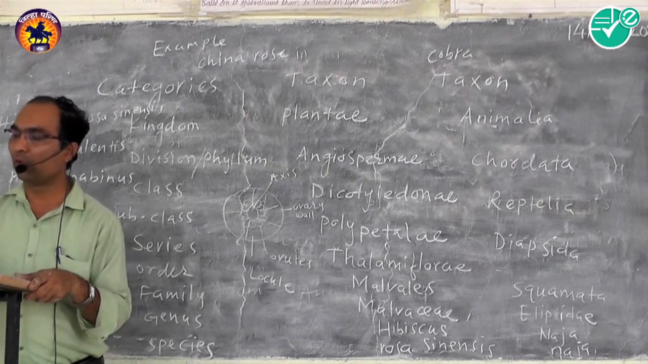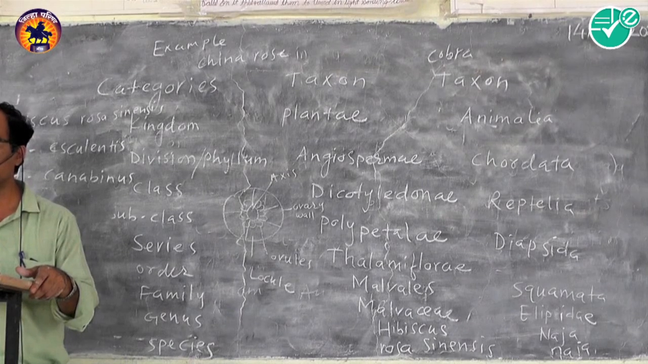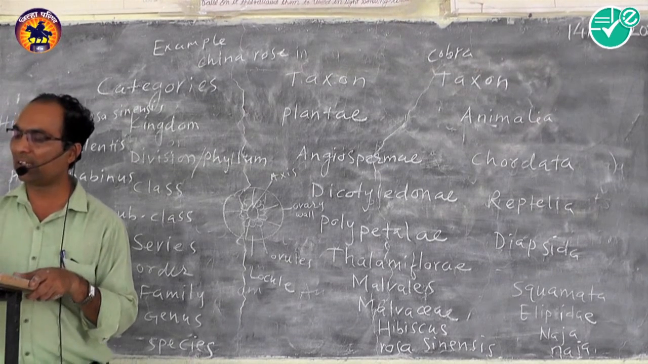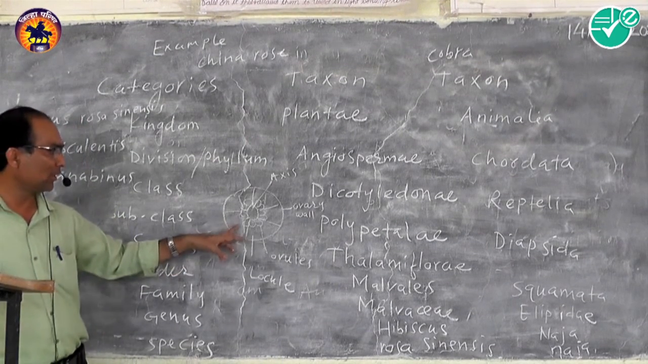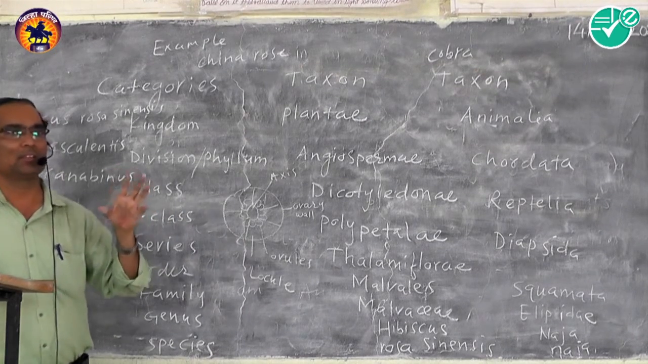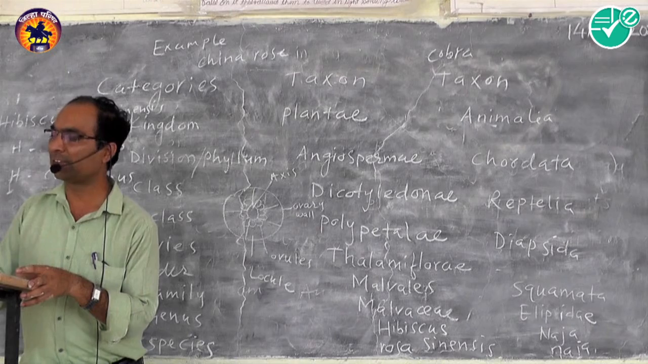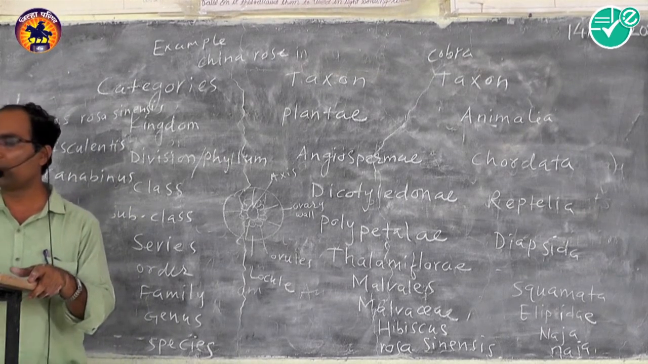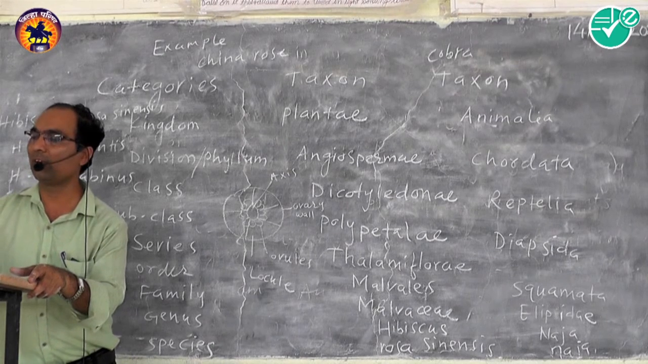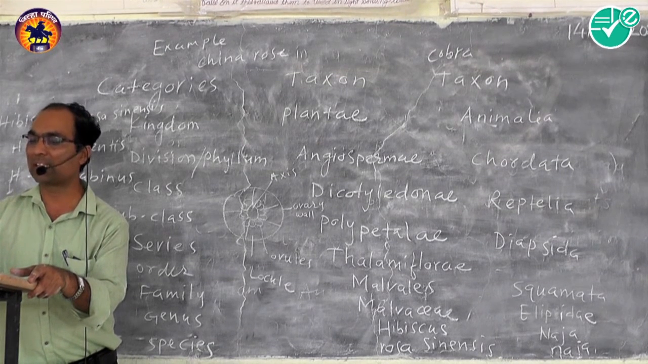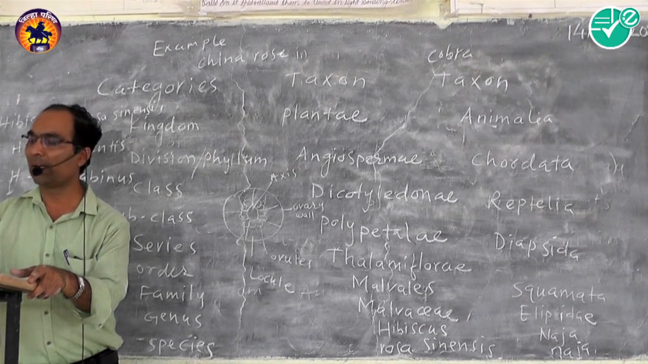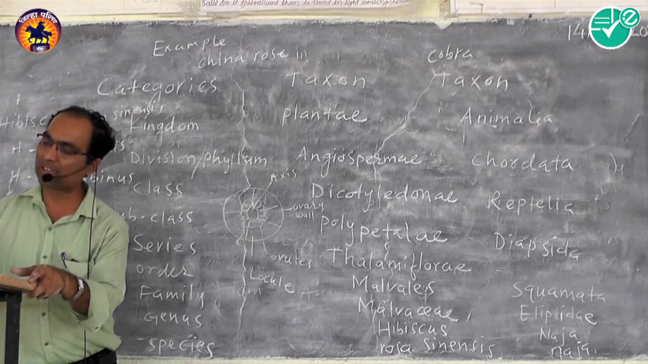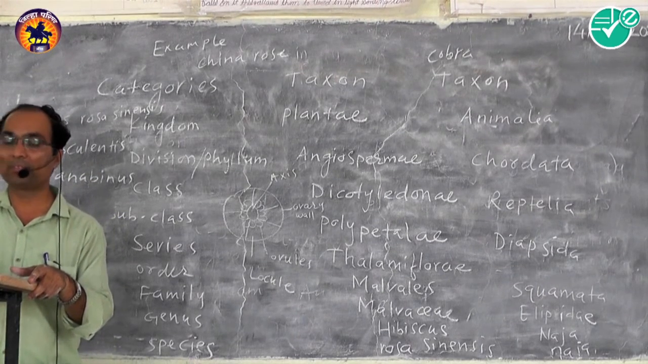Axile placentation: when the ovules are borne on the central axis of a multilocular ovary, it is known as axile placentation. An example is China rose. Hibiscus is China rose. Parietal placentation: when ovules are borne on the inner wall of a unilocular ovary. And the 4th is basal placentation: when a single ovule is at the base of a unilocular inferior ovary. Like sunflower.